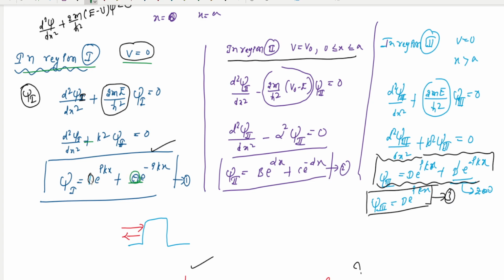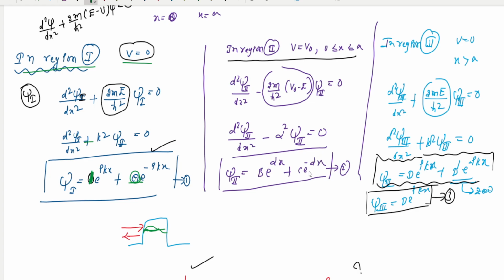Here I use only amplitude of this incident wave as 1. The reflected wave amplitude is A. And again this wave is entering the second region. In that case, one exponentially increasing function is there, and an exponentially decreasing function is there.